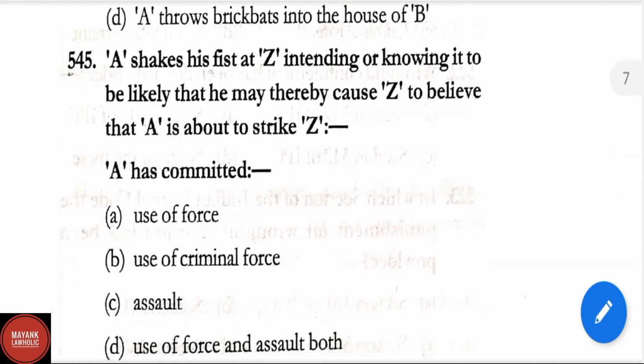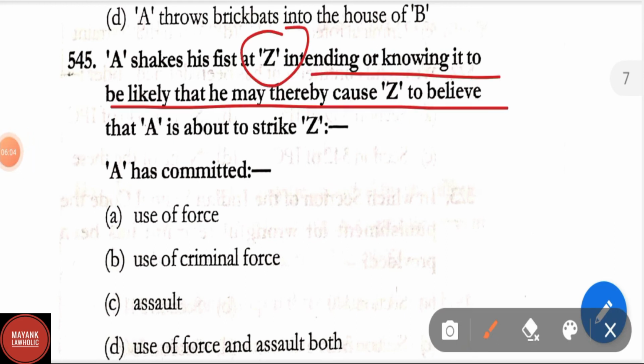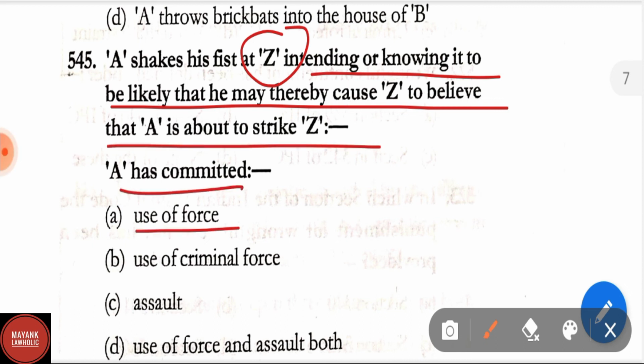Question number 545. A shakes his fist at Z, intending or knowing it to be likely that he may thereby cause Z to believe that A is about to strike Z. A has committed use of force, use of criminal force, assault, use of force and assault both. Correct answer is option C, that is assault.